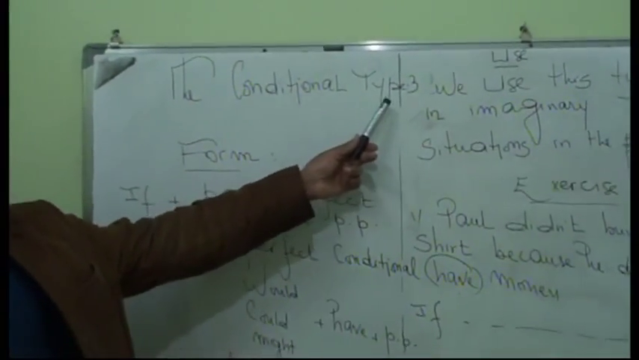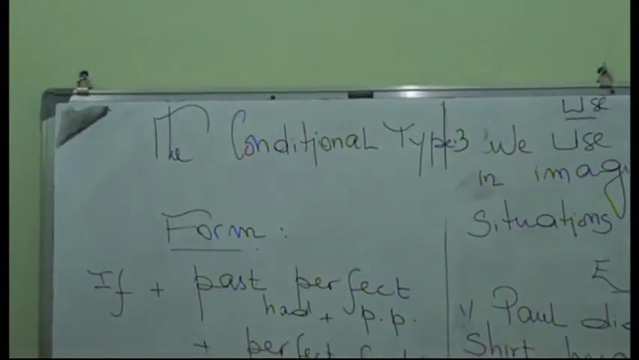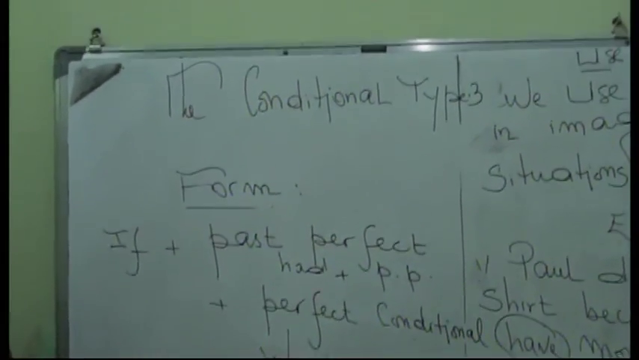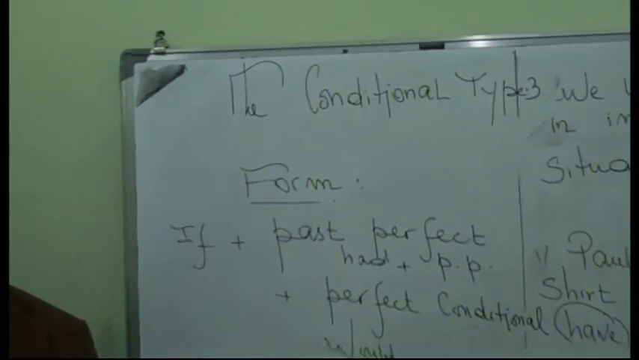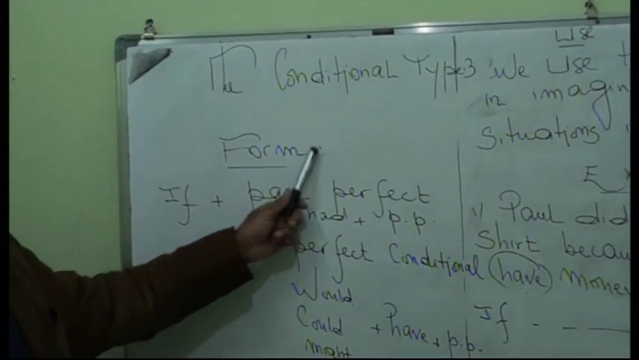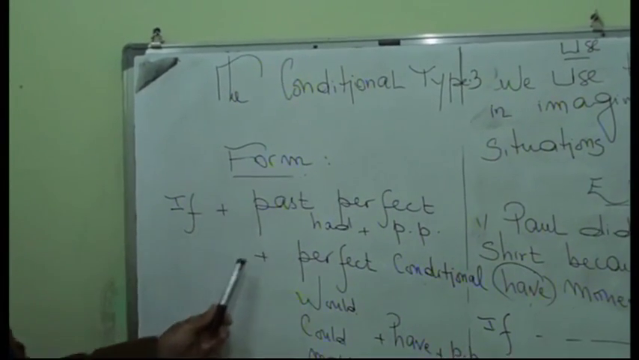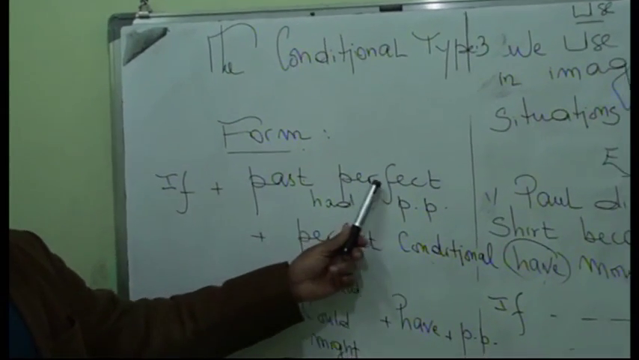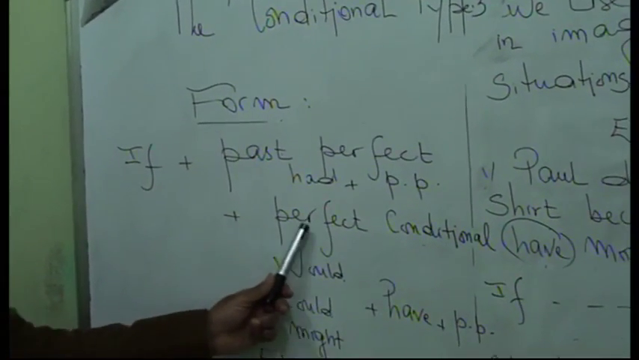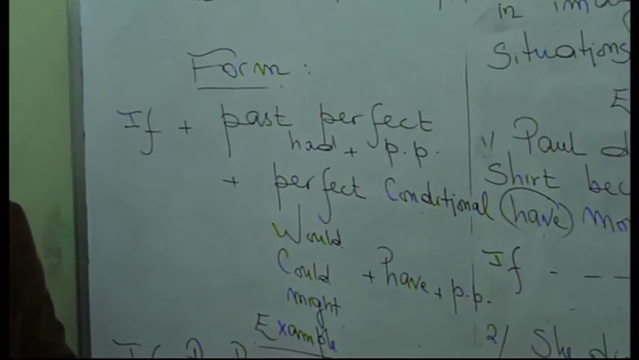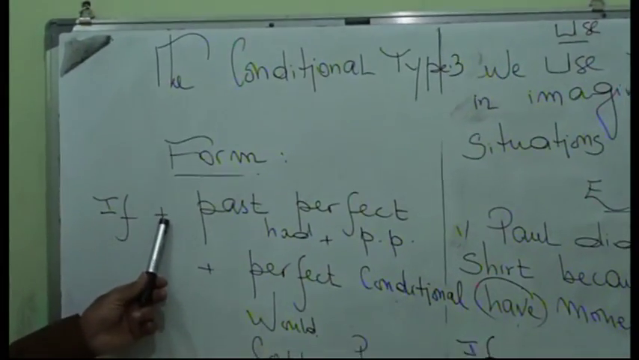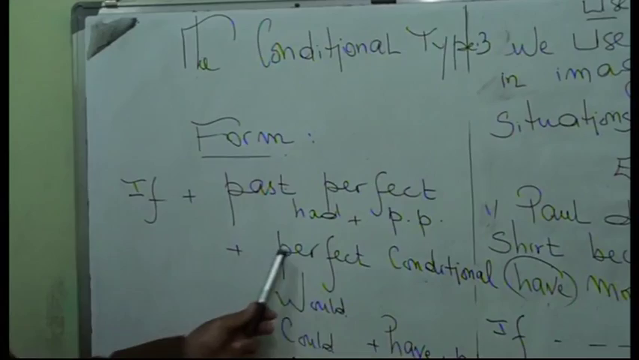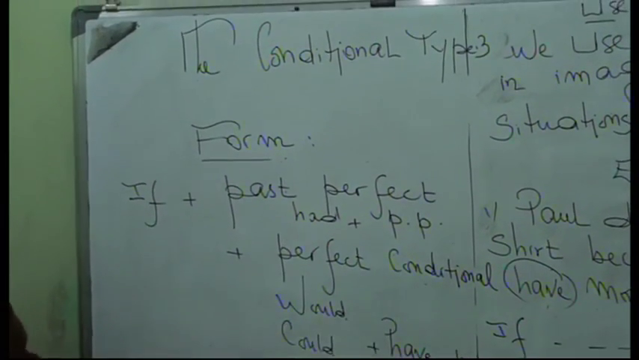The conditional type 3 we are going to see today, the lesson of the conditional type 3. Good. So let's start with the form. The form is if plus past perfect plus perfect conditional. I'm going to repeat: if plus past perfect plus perfect conditional.